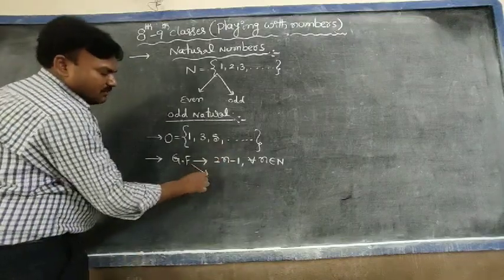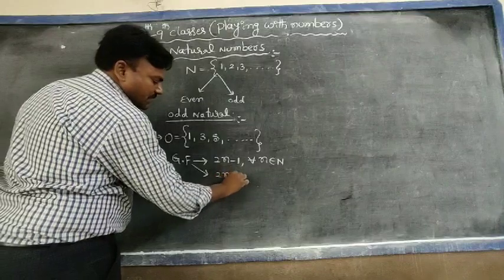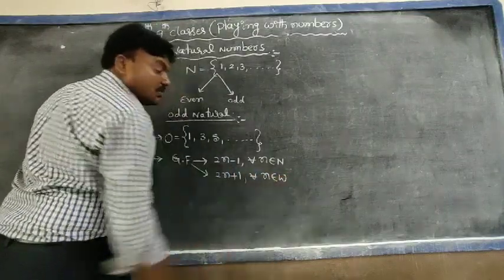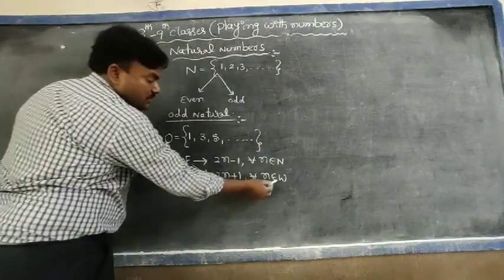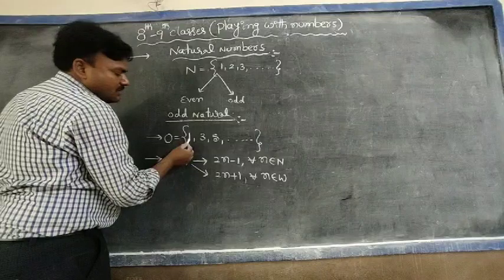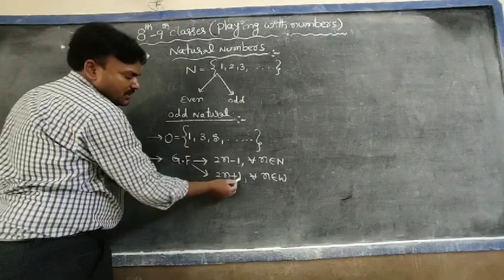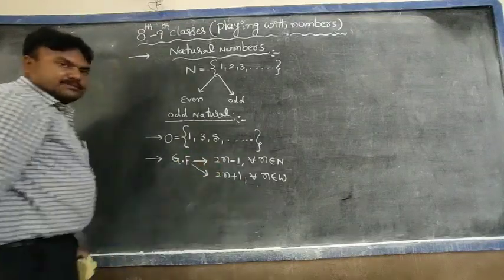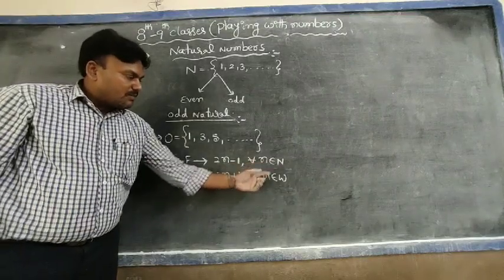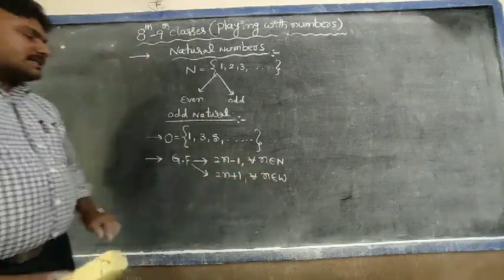So regarding whole numbers, 2n plus 1 for every n belongs to W. W means whole numbers. Substitute the first whole number 0: 2 zeros are 0, 0 plus 1 it becomes 1. Next 1: 2 ones are 2, plus 1 it becomes 3, like this. Okay, two general forms are there regarding natural numbers and also whole numbers.